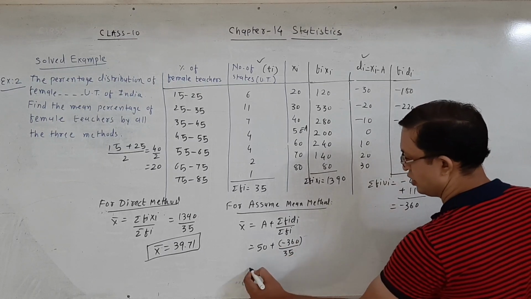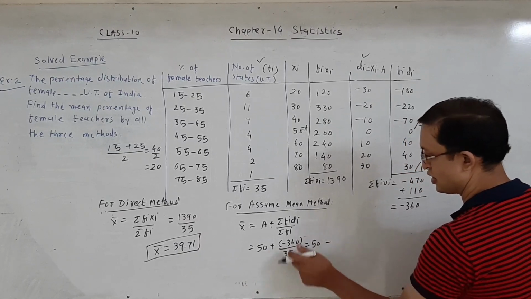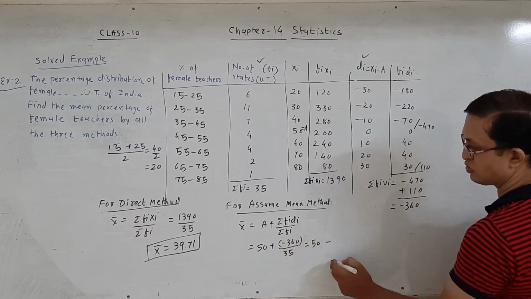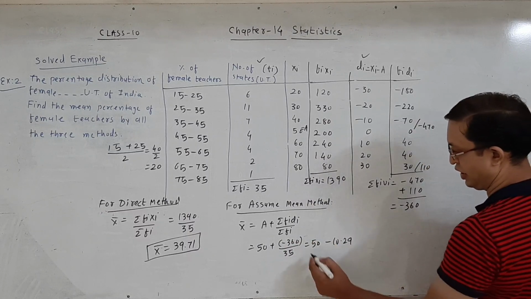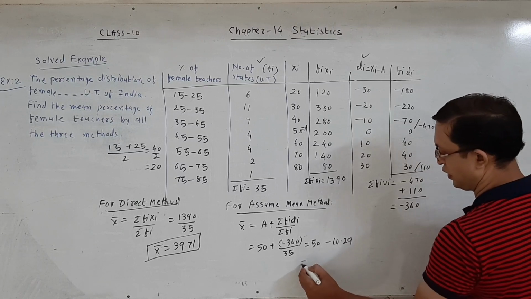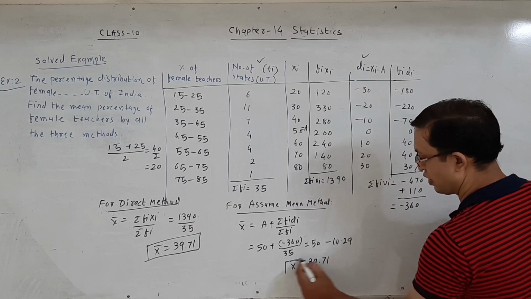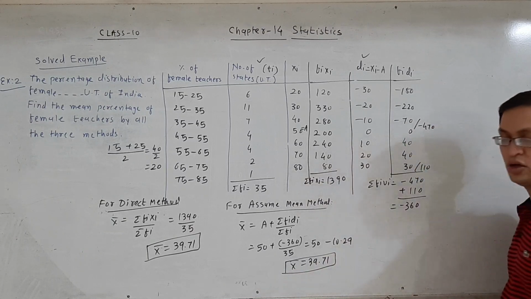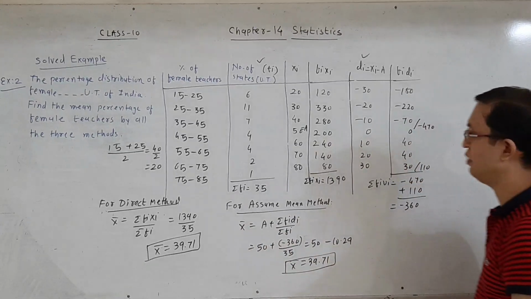Simplify this term is equal to 50 as it is, plus minus minus. Simplification of these two terms, that is approximately 10.29. 50 minus 10.29, that is equal to 39.71. Therefore, to find the mean for the assumed mean method.